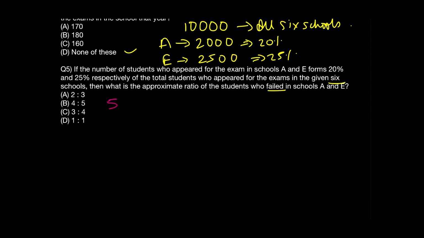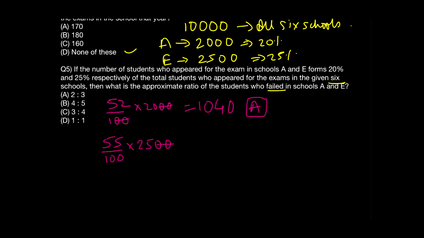The value will be 52% of 2000. That's very easy because these two zeros will be over. So that means I have to just multiply 52 into 2 and add a 0 at the end. 52 into 2 will give me 104, and then a 0 at the end means 1040 students who failed in A. Okay, and the same data for the other one will be 55% of 2500. That means 25 into 55, and 25 into 55 would give me 1375 students who failed in E, not B, it's E, school E.